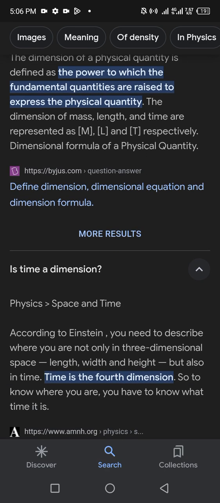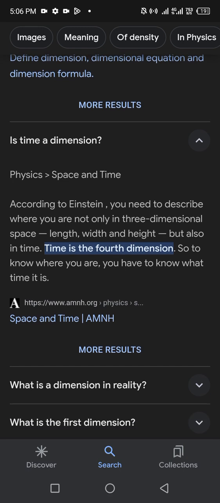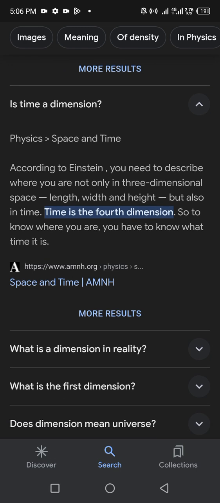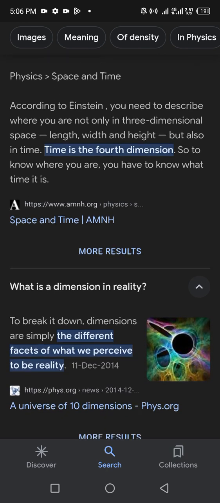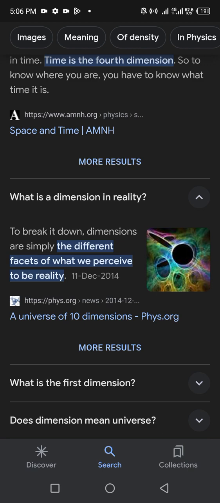Is time a dimension? According to Einstein, you need to describe where you are not only in three-dimensional space, length, width and height, but also in time. Time is the fourth dimension, so to know where you are, you have to know what time it is. So what is dimension in reality? To break it down, dimensions are simply the different facets of what we perceive to be reality.